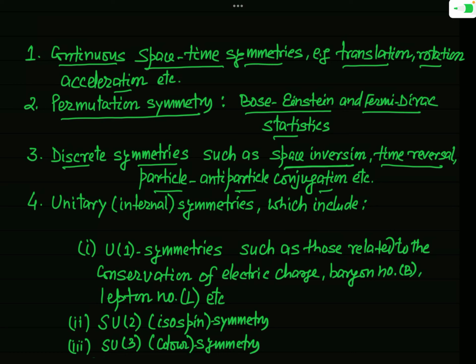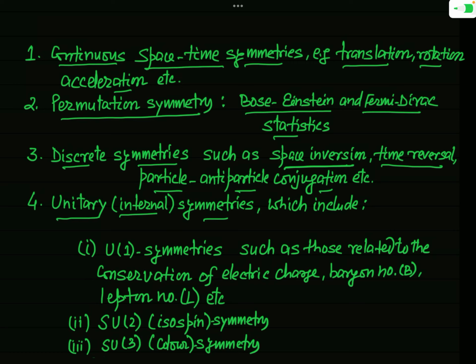So this discrete symmetry is not of universal validity, as I have told you. In some interaction it breaks. Okay. Now the fourth one is actually the internal symmetry. All the above three symmetries were external symmetries, but there are some internal symmetries which are also called unitary symmetries. Now these internal symmetries are actually of four types.